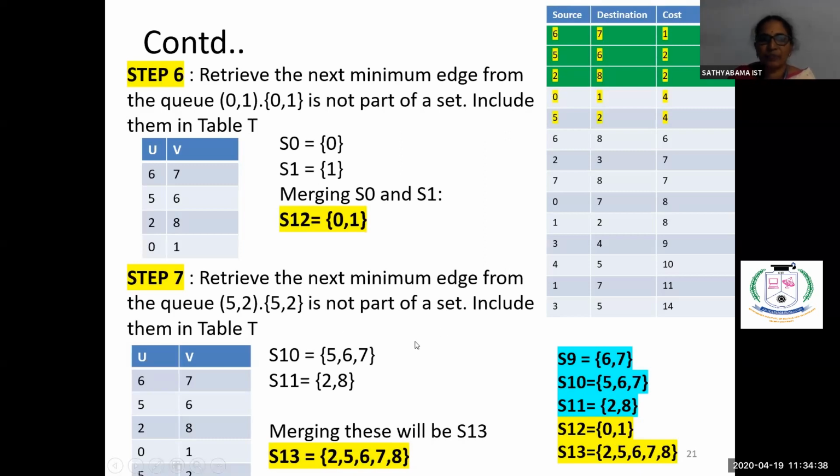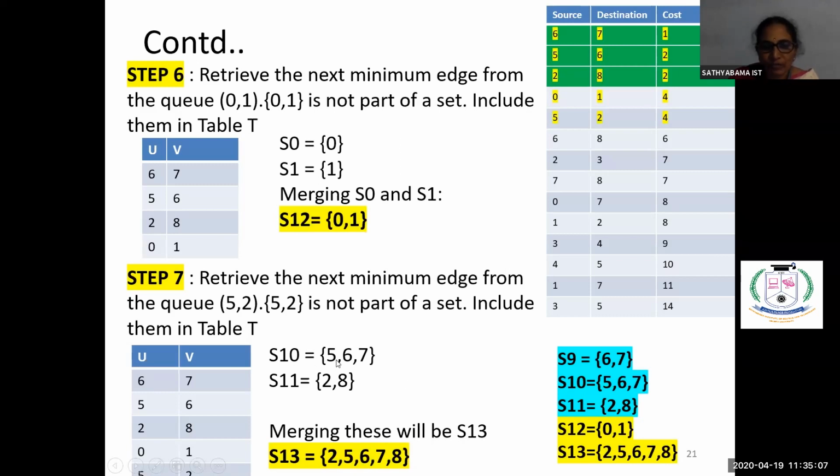Right, this is done. Next we have to see 5 and 2. 5 and 2 is the next least cost stage. So 5 and 2 can you include in the solution? So till 11 we have seen previously, 5 and 2 do they belong to the same set? No. S10 is having 5, S11 is having 2. Like we have to see only the latest set which is having these values.